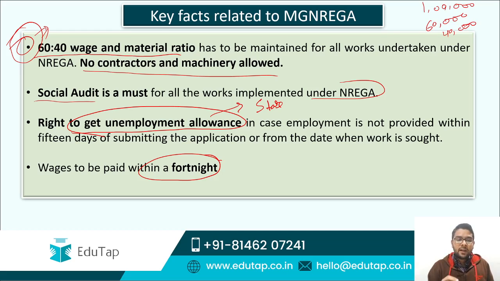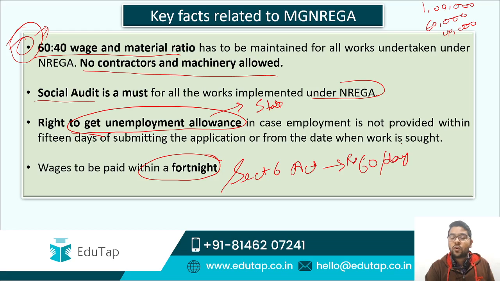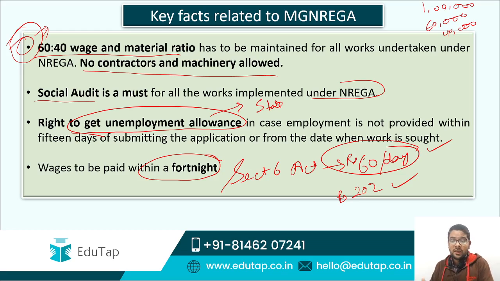Now guys, there are some additional facts regarding the wages, like under section 6 of the Act, the minimum wage possible is rupees 60 per day. You cannot pay below rupees 60 per day. Now there is an additional point, guys, though the current average is rupees 202. The minimum is rupees 60. They can ask the question from both the points, like what is the current minimum wage under the Act? It is 60. And what is the current average? It is 202, which is due to the revision of wages by the governments.